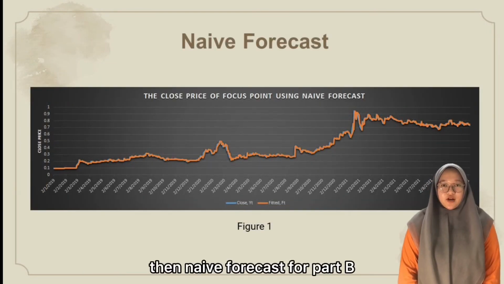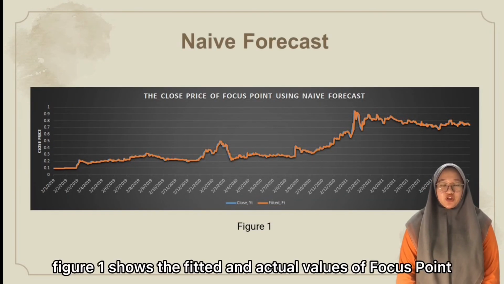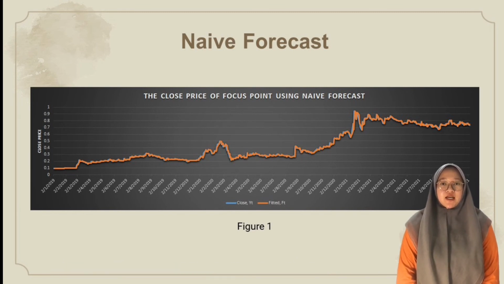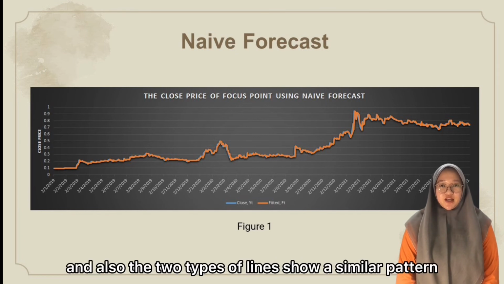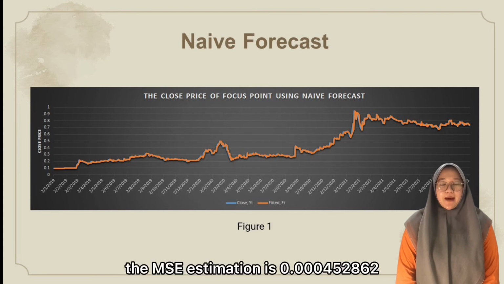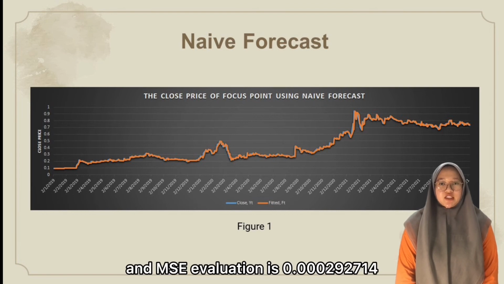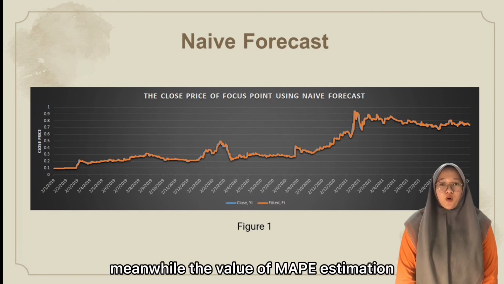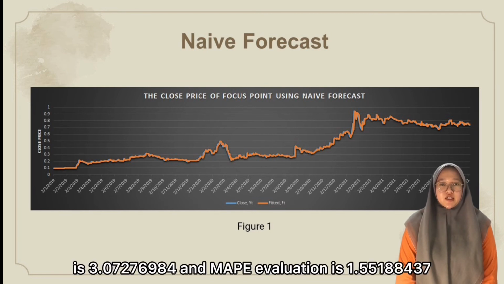Then, the naive forecast for Part B. Figure 1 shows the fitted and actual values of Focus Point using the naive forecast. The components are trend, and the two types of lines show a similar pattern. The MSE estimation is 0.000452862 and the MSE evaluation is 0.000292714. Meanwhile, the MAPE estimation is 3.07276984 and the MAPE evaluation is